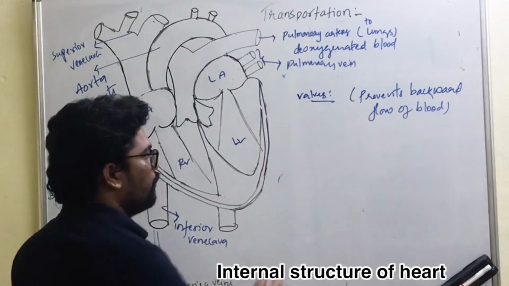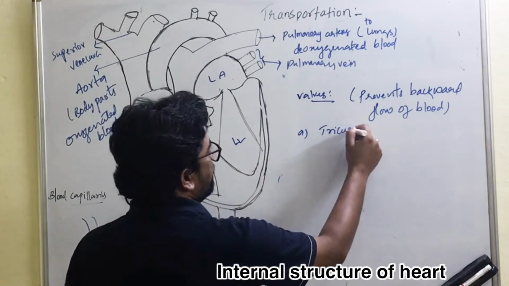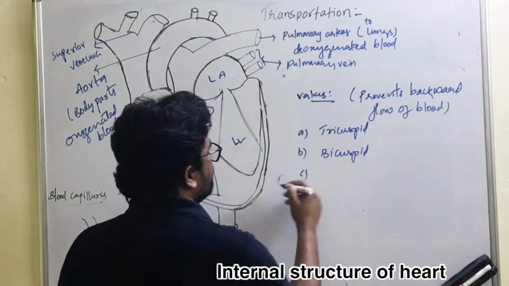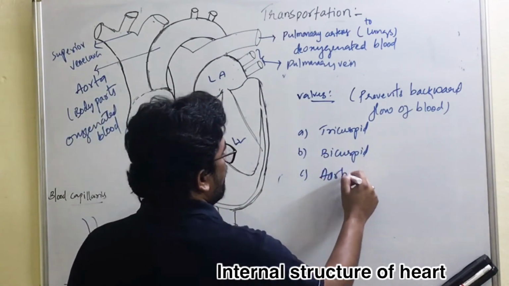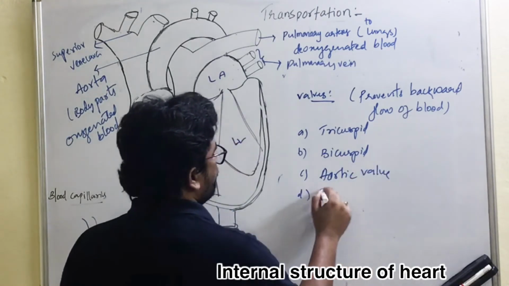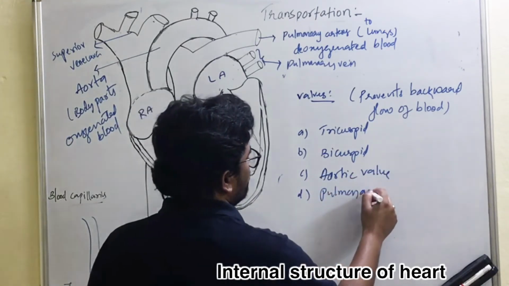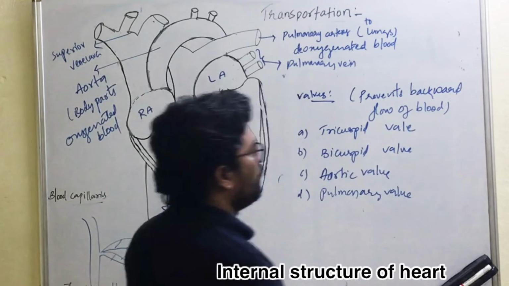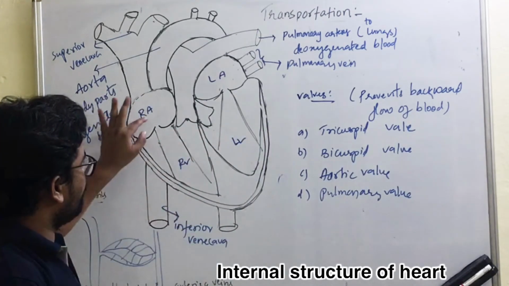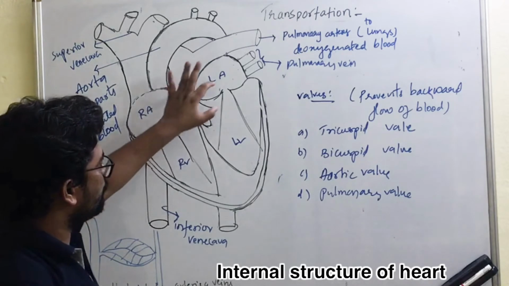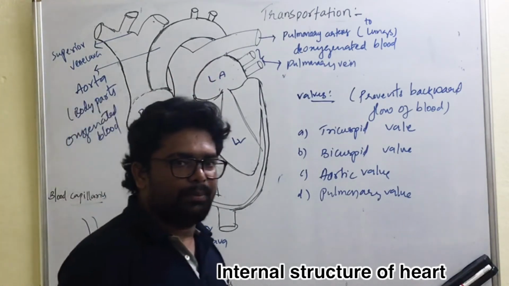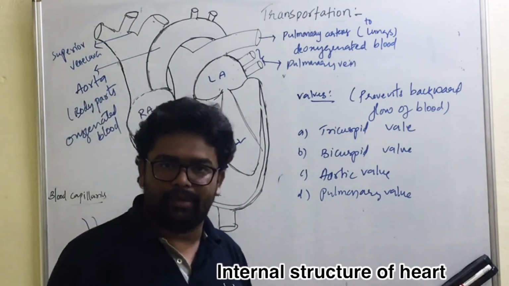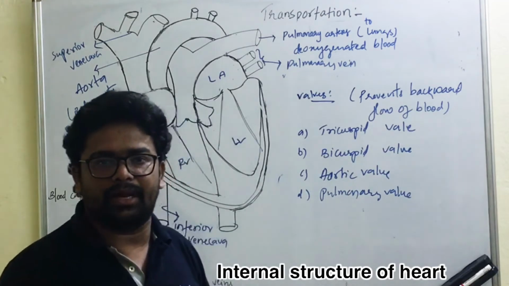So we have four valves: tricuspid, bicuspid, third one the aortic valve, and fourth one the pulmonary valve. So what will these valves do? These valves prevent the backward flow of blood. The blood flows from the right auricle to the right ventricle and also from the left auricle to the left ventricle. When blood is flowing within the chambers of the heart and into the blood vessels, there is a chance of backward flow of blood. That backward flow is prevented by valves.